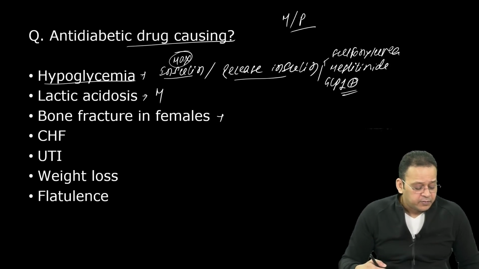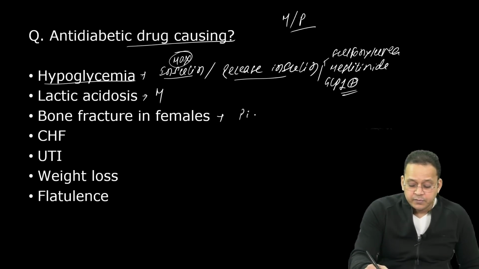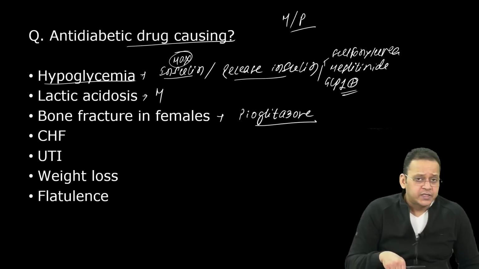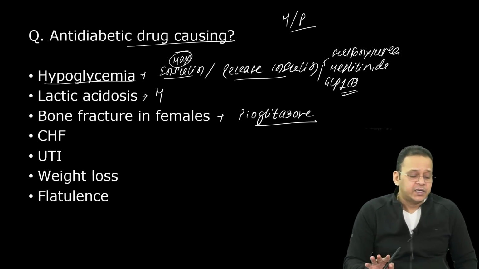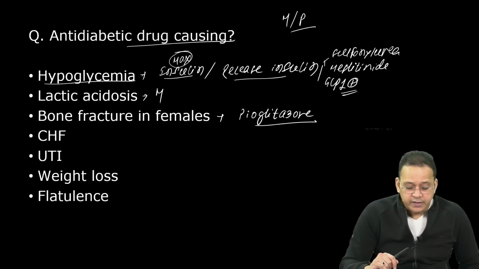Bone fracture in females, remember, your answer will not be canagliflozin. Bone fracture in females, your answer would be pioglitazone or rosiglitazone. Canagliflozin can cause bone fracture, but it has no sex predilection. मेल या फीमेल में ऐसा कोई उसका झुकाव नहीं है.